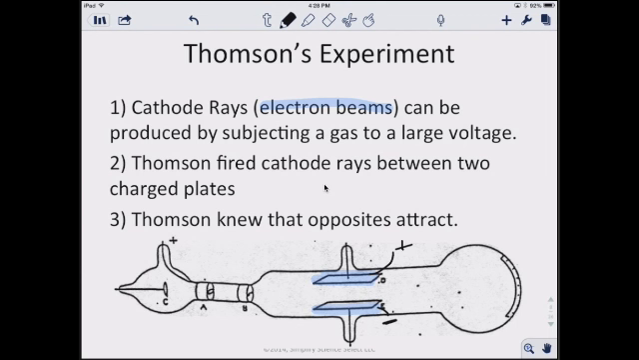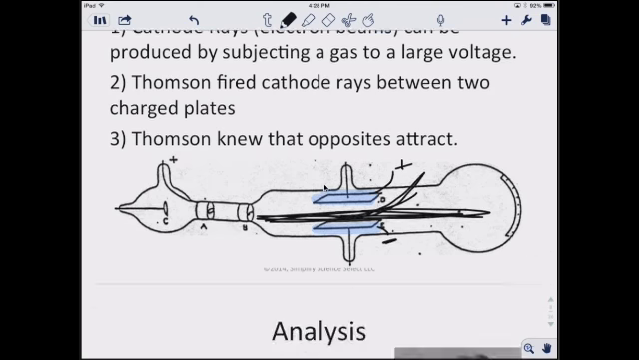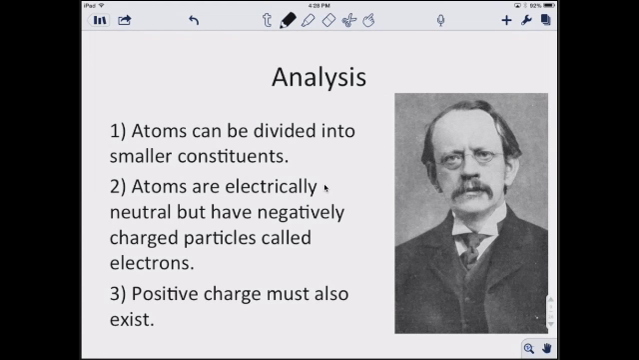Thomson knew that when he looked at this, the cathode ray would go in through here. When he charged the plates, they knew that opposites attract, and so this cathode ray would bend, specifically toward the positive plate. Thomson was then able to say that atoms can be divided into smaller parts, smaller pieces, and that atoms are electrically neutral but have a negatively charged particle called an electron.